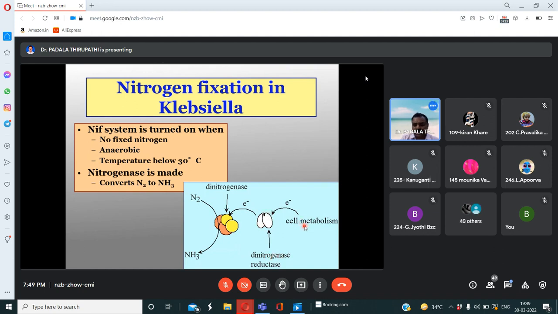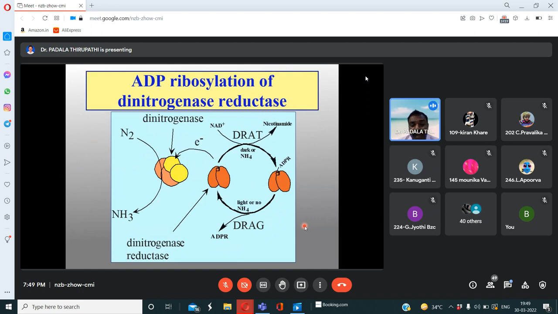And this is cell metabolism. And then after the mechanism, whenever the process is continuously progressive manner, then glycosylation of the dinitrogenase reductase is actively involved in this process. Okay, so in this process, see here, so nitrogen, dinitrogen is converted into ammonia. It is a usable form. So this is the dinitrogenase enzyme.